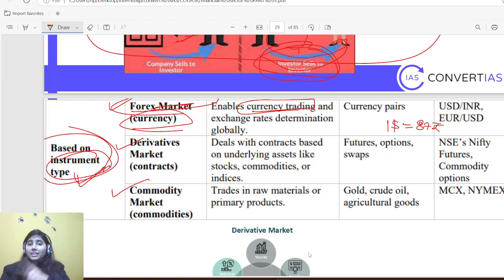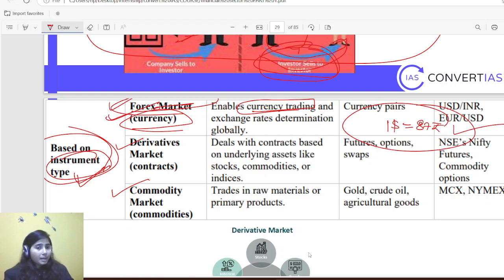And that's why, in the recent scenario, there was a huge outflow of FPI capital from the Indian stock market. So there was an increase in dollar demand and decrease in rupee demand, and that's why our rupee got depreciated. Right now our rupee value is depreciated to a larger extent. So that happens in the forex market.